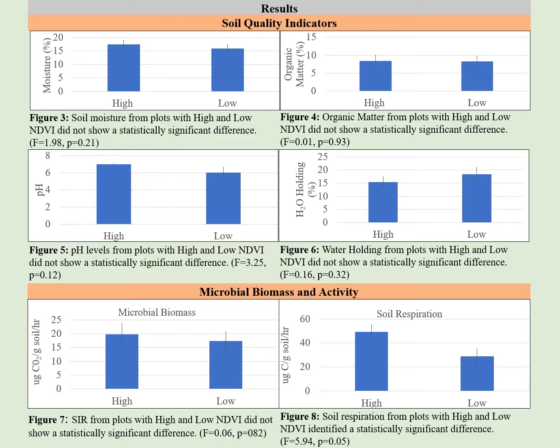The soil quality indicators measured and microbial biomass identified no statistically significant difference between high and low NDVI plots. However, we could see a correlation between higher water holding capacity and low value sites and a difference between soil respiration in those high and low NDVI plots.